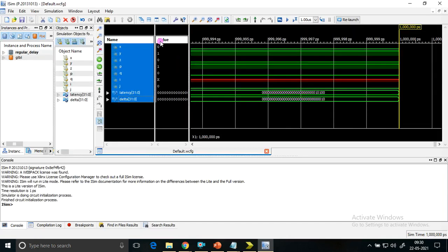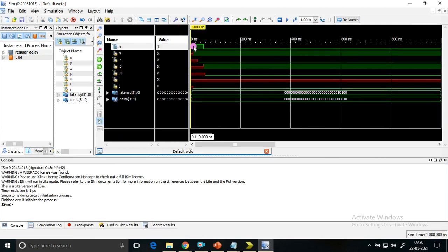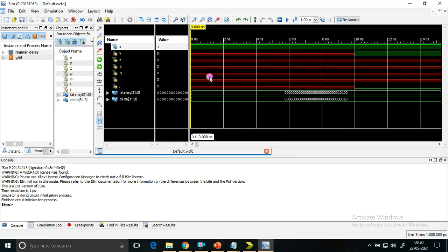Our concentration is only on x. X value is 0. See here, something has happened here. Sorry, not that one. At 0 simulation time only we need to check, because x is getting updated after some time.